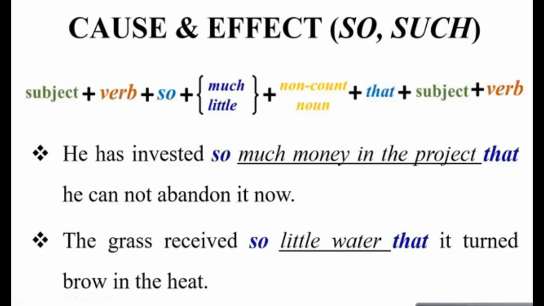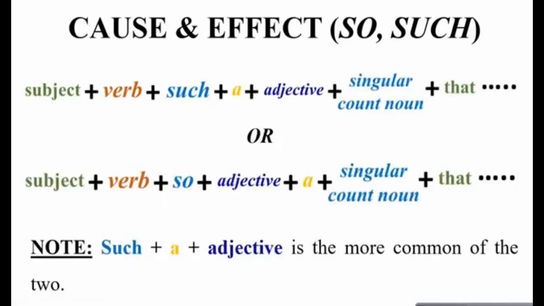इन सब के अलावा कुछ और सेंटेंस स्ट्रक्चर कंस्ट्रक्शन है, जिसमें आपके पास सब्जेक्ट, वर्ब फॉलोड बाय such, एंड देन फॉलोड बाय एन आर्टिकल a, this followed by an adjective, and then a singular count noun, then that, and the rest is the cause and effect आपका जो sentence construction है.